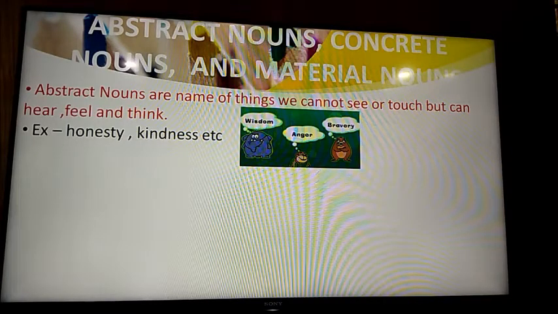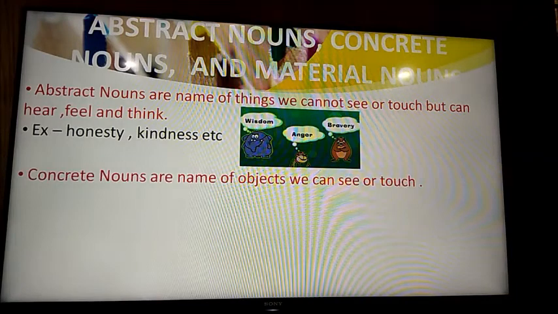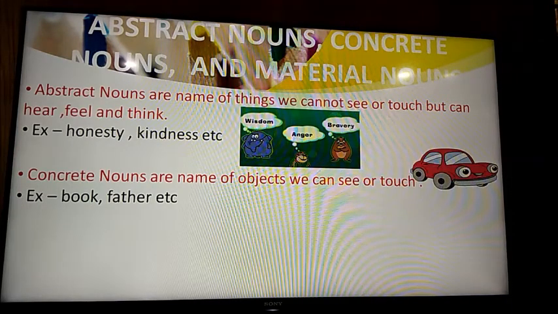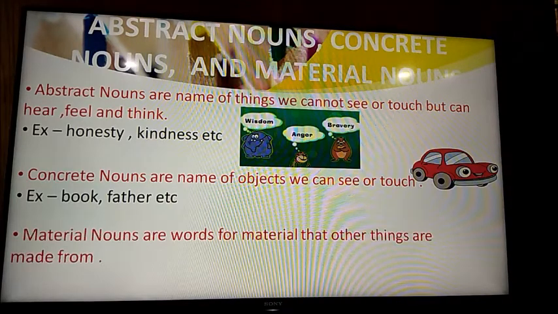These are abstract nouns. Concrete nouns are the names of objects we can see or touch. So all the objects we can see or touch are concrete nouns. Similarly, all the nouns except abstract nouns are concrete nouns. Next, we have material nouns.